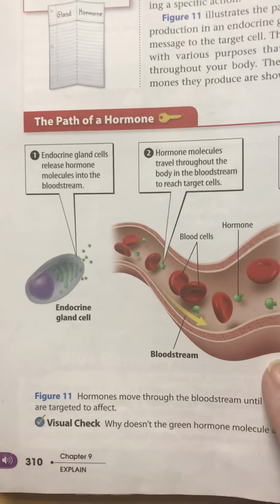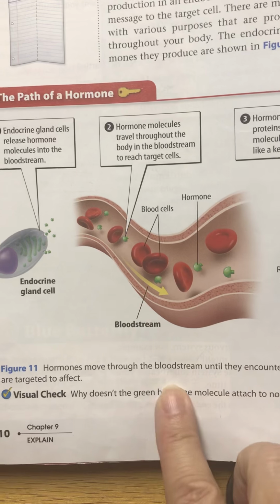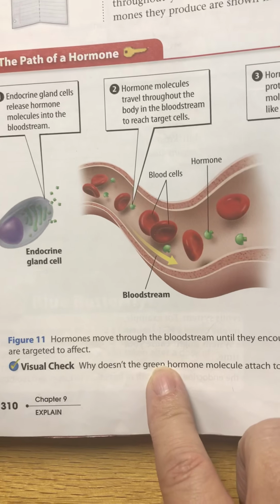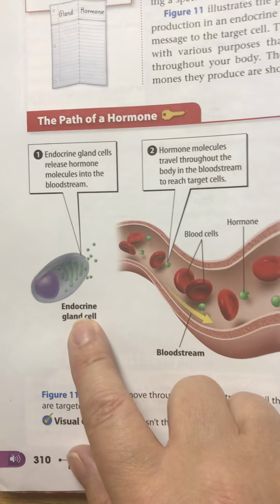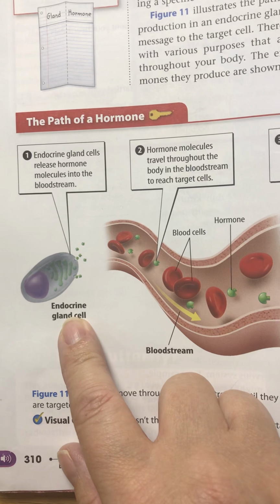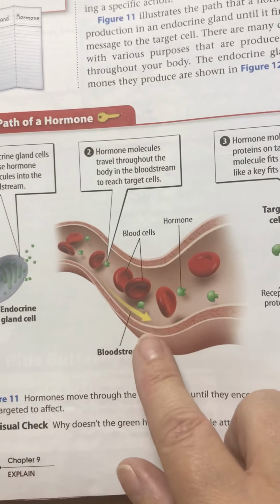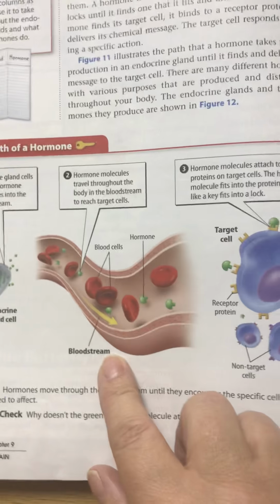So here is the path of a hormone on Figure 11. Hormones move through the bloodstream until they encounter the specific cells they are targeted to affect. So the first thing that happens is the endocrine gland cells release hormone molecules into the bloodstream. Then hormone molecules travel throughout the body in the bloodstream to reach target cells.